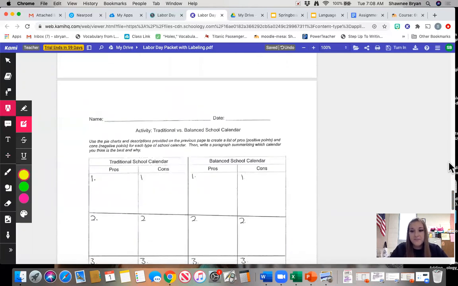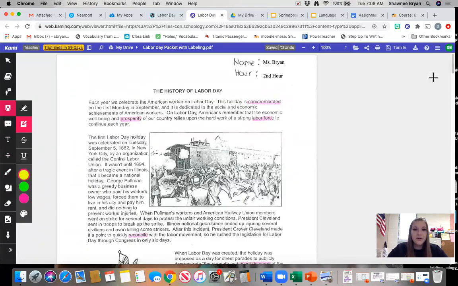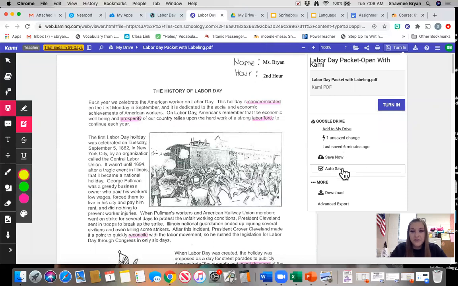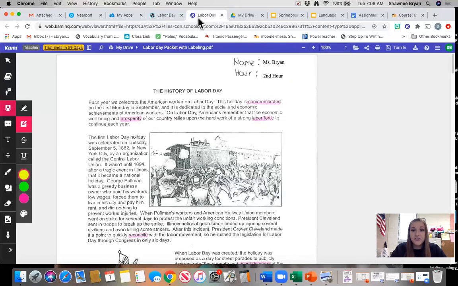So again, to summarize, you are not doing all of this on Monday. You are choosing maybe a small portion of it to complete on Monday. You're coming back up here to the turn in button. You're making sure that auto save is on, and you are clicking that save now button. That way, the next day when you come back to the Labor Day packet, you can open it with Cami and your changes will still be there, okay? This entire packet will be due on Sunday of this week.